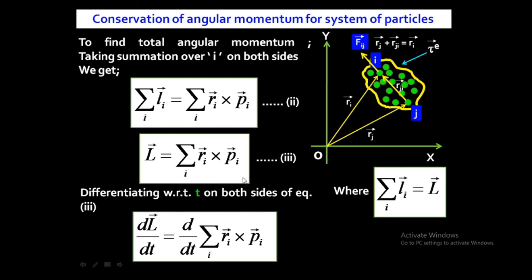So we have taken the derivative on the left and also on the right. Why have we taken the derivative? Because we have to prove that the angular momentum is conserved. If you want to prove that the angular momentum is conserved or not, we have to take the derivative. If that derivative dL by dt is 0, then we can say that the angular momentum is conserved. So that's why we are differentiating equation number 3 with respect to t. So dL by dt is equal to d by dt of summation over i of ri cross pi.